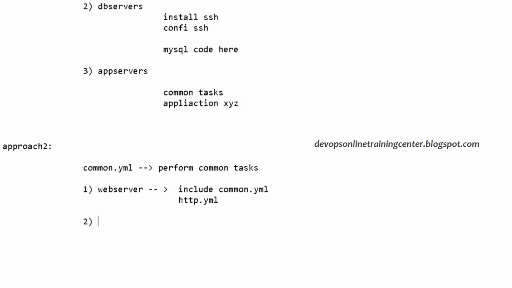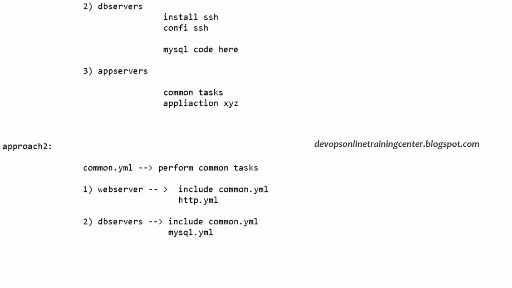In the same way, you have DB servers. We just say include common.yaml, and we give mysql.yaml code here. Right? So this is a single playbook. DB servers is a single playbook. Inside that, I'm just using a single line. What is that? Include common.yaml. Then I go ahead and write my MySQL code.